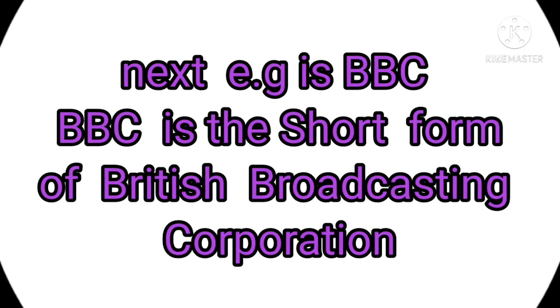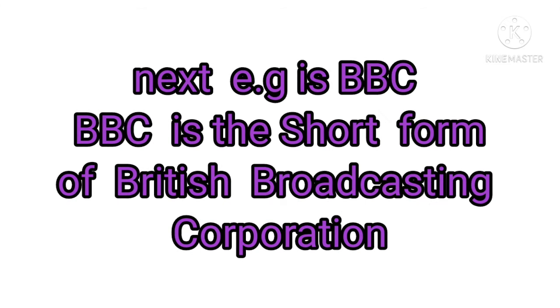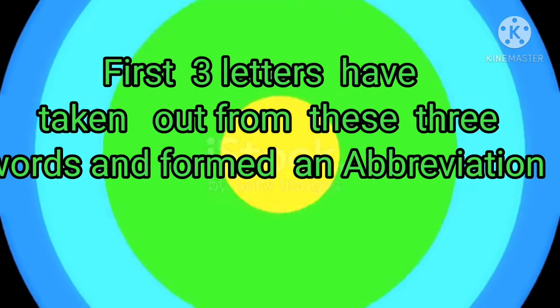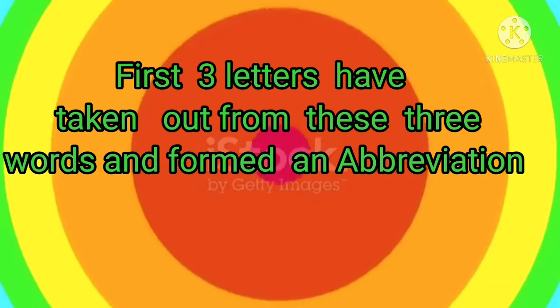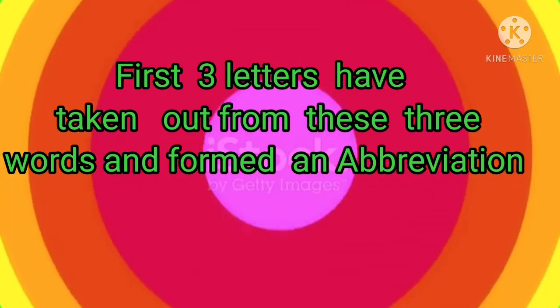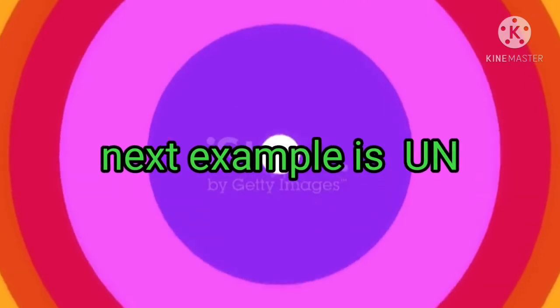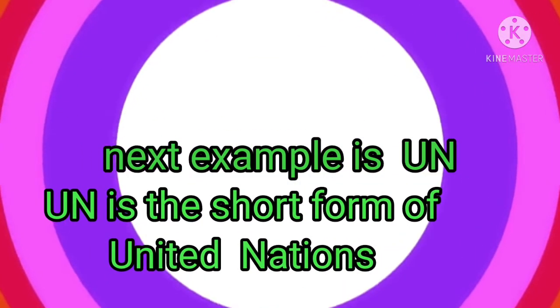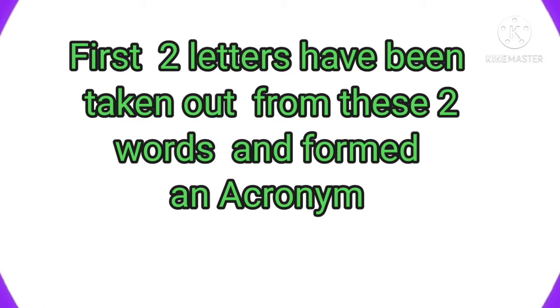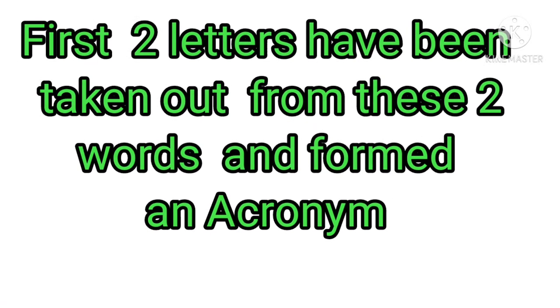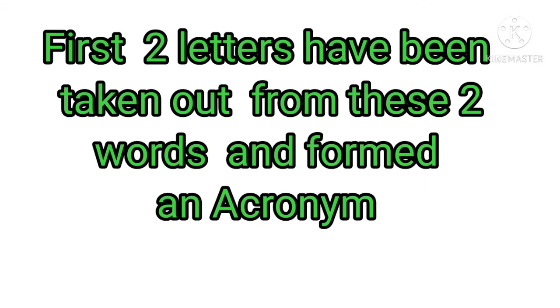Next example is BBC. BBC is the short form of British Broadcasting Corporation. The first letters have been taken from these three words and formed an abbreviation. Now next example is UN. UN is the short form of United Nations. U for United and N for Nations, and made an abbreviation of United Nations.